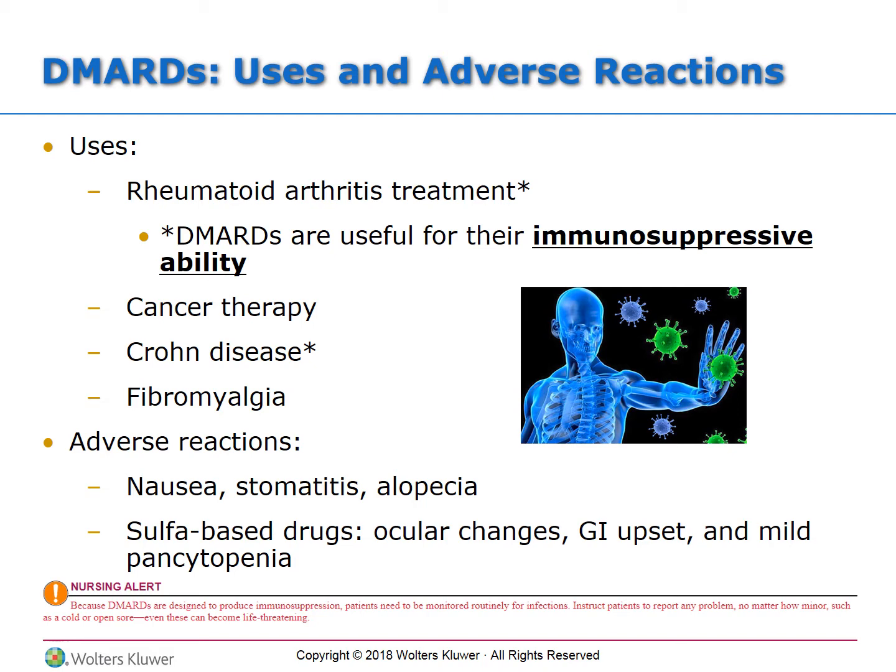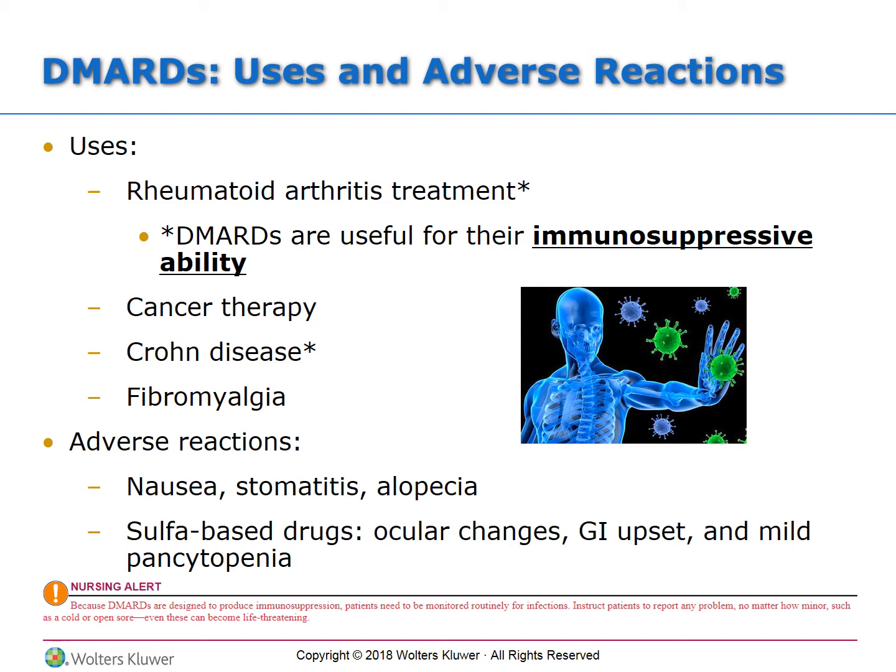that autoimmune response. DMARDs are also used for cancer therapy, in Crohn's disease, which is also an autoimmune condition, and as well as with fibromyalgia because of the inflammatory properties of it. Adverse reactions are nausea, stomatitis, which if you remember are sores in the mouth, and alopecia or unusual or undesired hair loss. So remember with those sulfa-based drugs, what you need to assess.